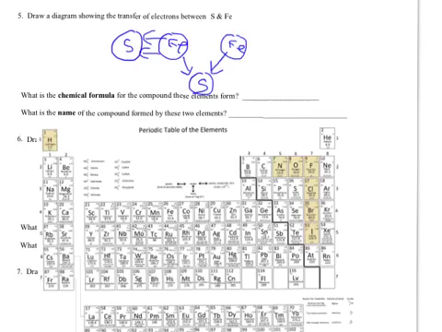Iron, on the other hand, wants to get rid of 3, not just 1, so I have to give those to another atom. So I'm going to bring in another sulfur. You might think it's going to go on forever, but it's not. 1, 2, and we're done.